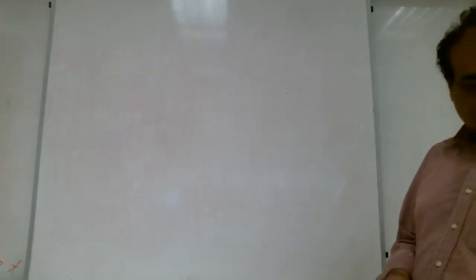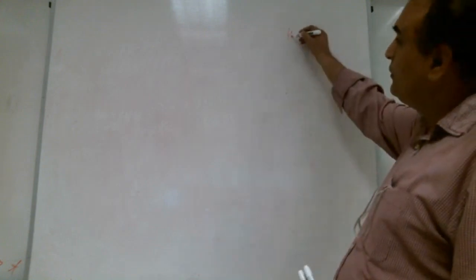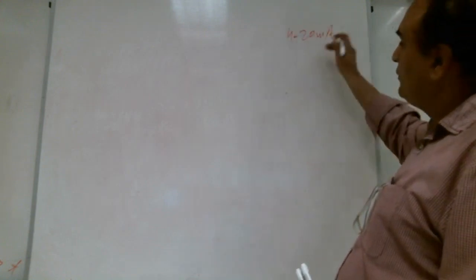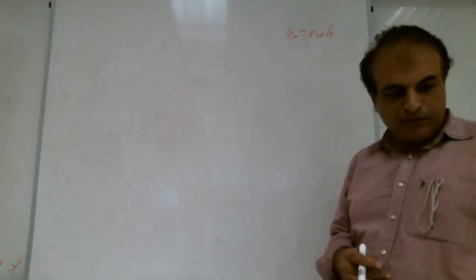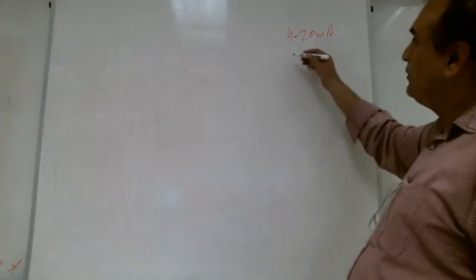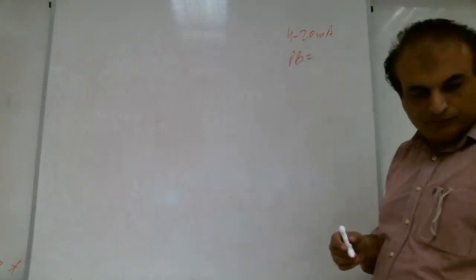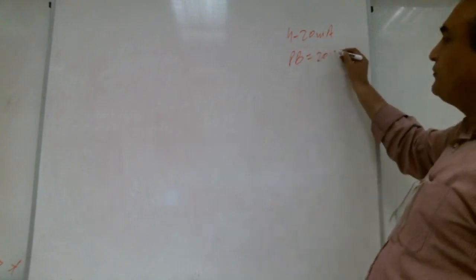In a temperature control application, the range of controller output is 4 to 20 milliampere. That's good. The proportional band is 20%. Very good.